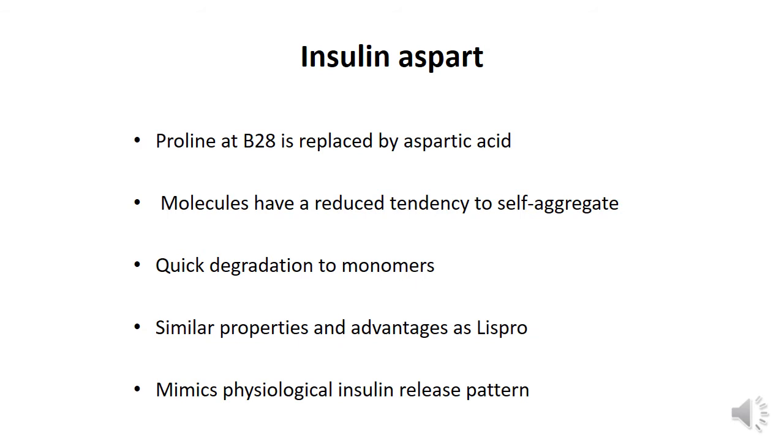The consequence of this replacement is getting molecules which have a reduced tendency to self-aggregate. That means they quickly degrade into monomers. So the properties, advantages and pharmacokinetics is similar to that of insulin Lispro. And insulin aspart mimics the physiological insulin release pattern after a meal.